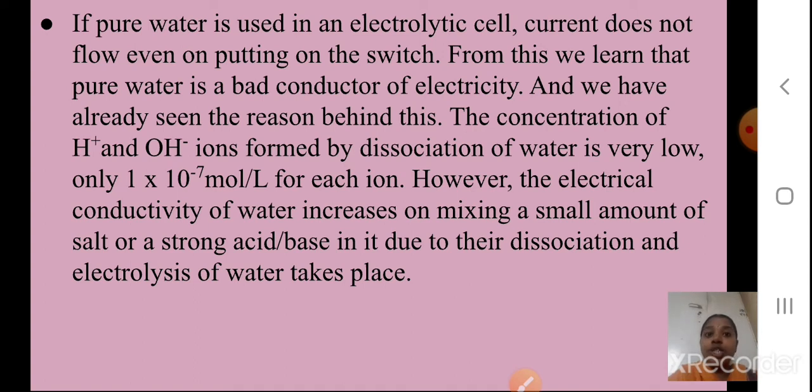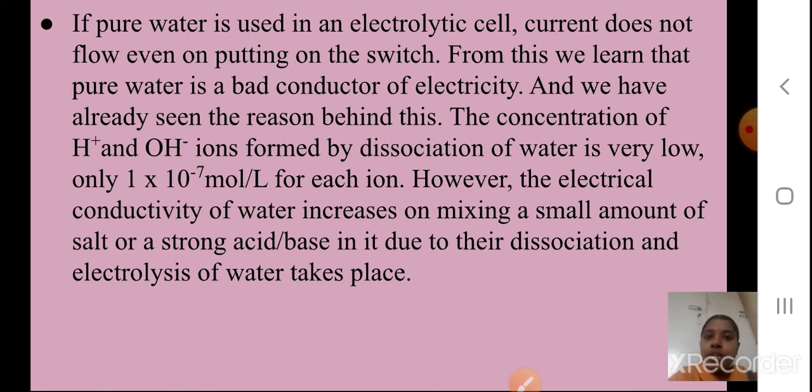The concentration of H+ and OH- ions formed by the dissociation of water is very low in pure water. Only 1 into 10⁻⁷ mole per liter for each ion. Very small value. However, the electrical conductivity of water increases on mixing a small amount of a salt. Very pure water will not contain any minerals, but if I add a small amount of salts or a strong acid or base into it, due to their dissociation, electrolysis of the water can take place.